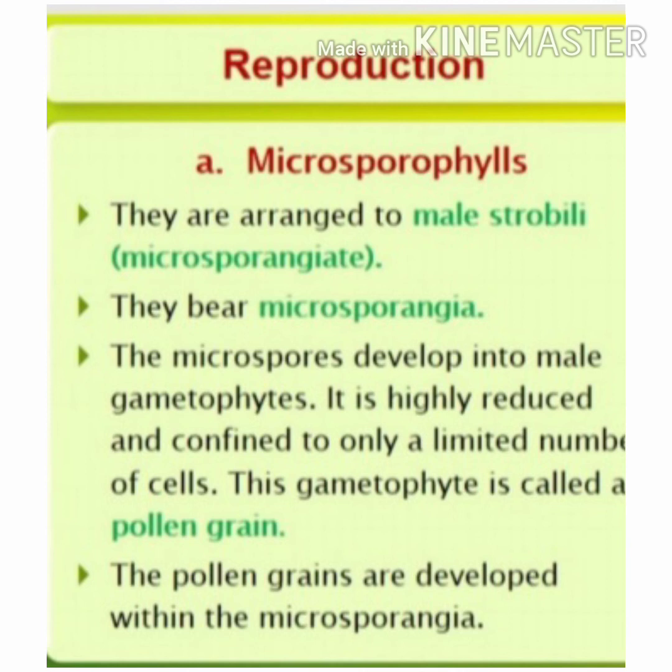Inside the microsporangia, some cells called microspore mother cells undergo reduction division to form haploid spores, which are called microspores. Microspores develop into the male gametophyte. It is highly reduced and confined to only a limited number of cells. This gametophyte is called the pollen grain. That means the microspores develop into pollen grains. Pollen grains are otherwise called the male gametophyte.